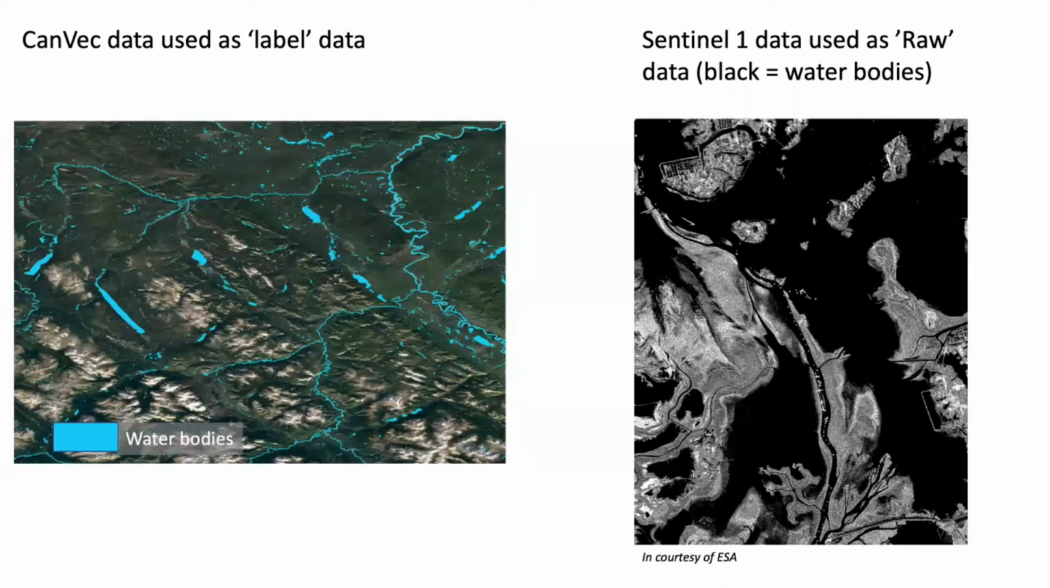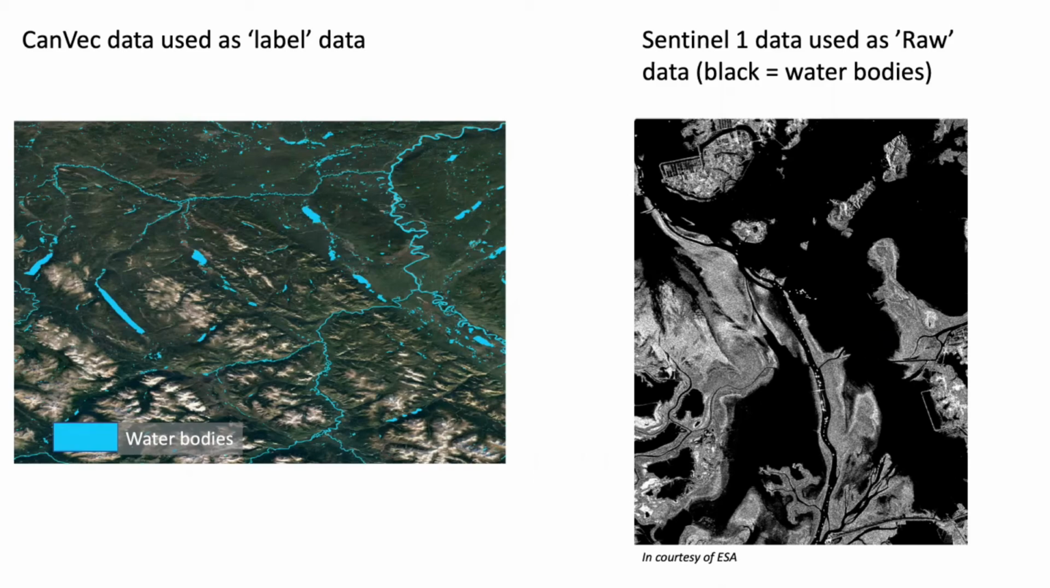For training data, two datasets were chosen. The water body datasets of lakes, rivers and glaciers in Canada, the CanVec series, as labeled data to determine areas of standing water. This CanVec vector dataset is the best available hydrological data source that covers Canadian territory and is based on multiple sources. And second, as raw data, the Sentinel-1 synthetic aperture radar, also known as SAR data, was used.